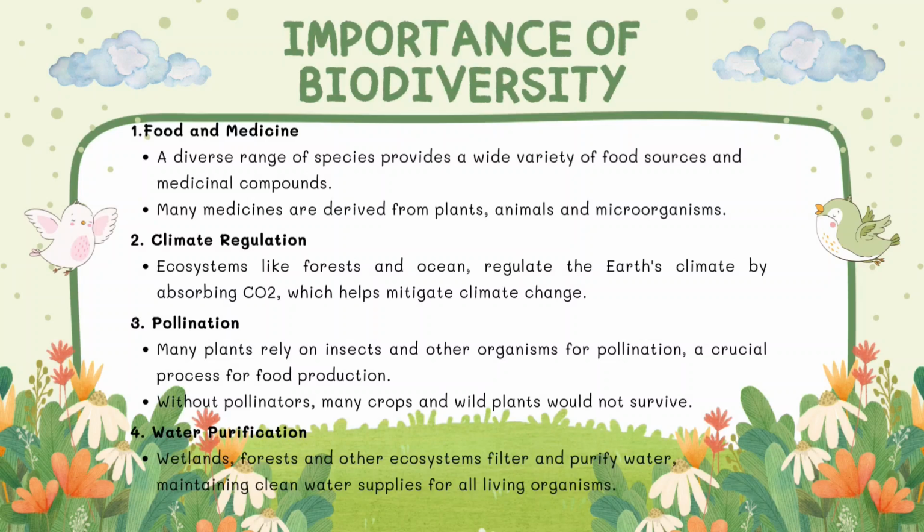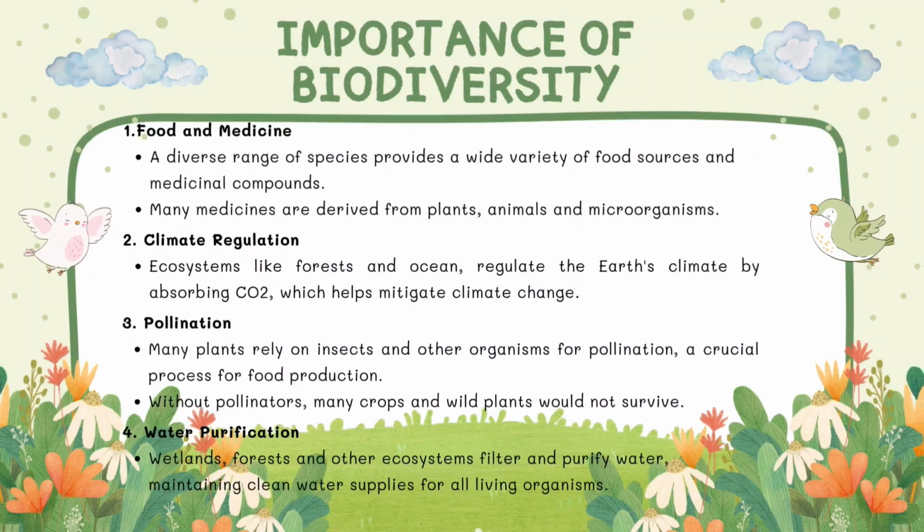Moreover, pollination. Many plants rely on insects and other organisms for pollination, a crucial process for fruit production. Without pollinators, many crops and wild plants would not survive. Lastly, water purification. Wetlands, forests, and other ecosystems filter and purify water, maintaining clean water supplies for all living organisms.